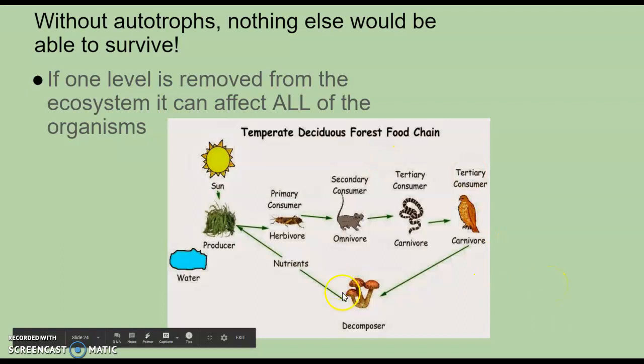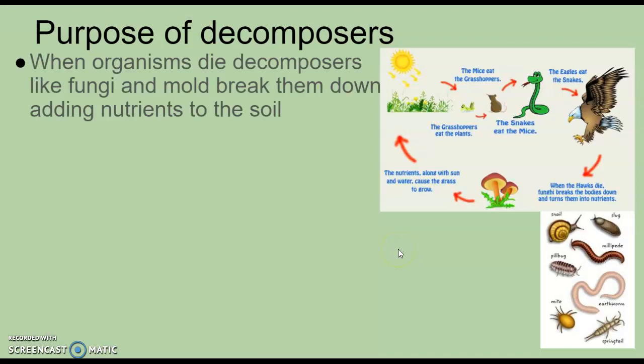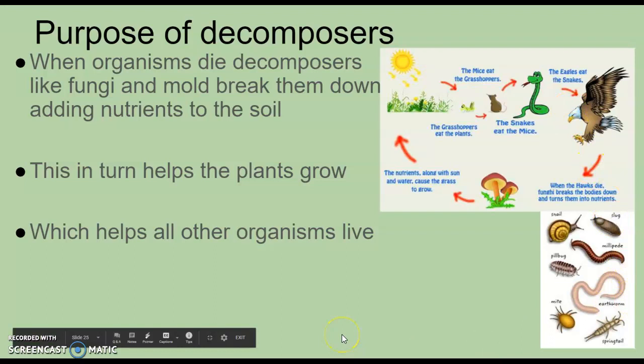Let's talk about what these decomposers are doing for a second. So my decomposers, when organisms die, decomposers like fungi, mold, and bacteria, they're breaking down those dead organisms. And when they do that, this adds nutrients to the soil. Well, when they add those nutrients to the soil, it helps those plants grow and survive. And as I just said, once those plants are growing and surviving, they're kind of the start of this whole process. So decomposers are just as important as any other step.